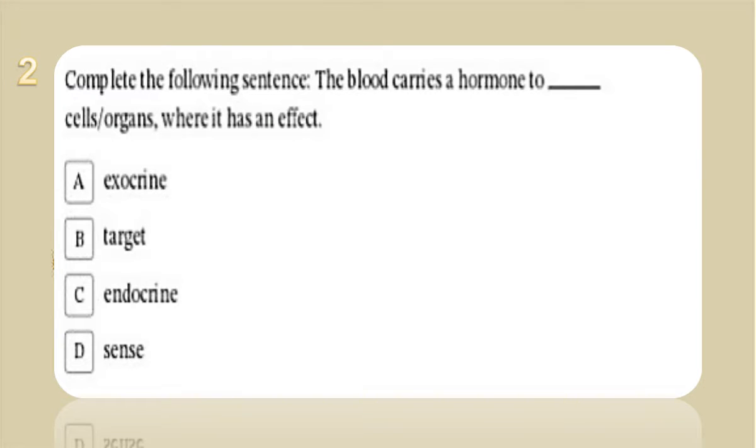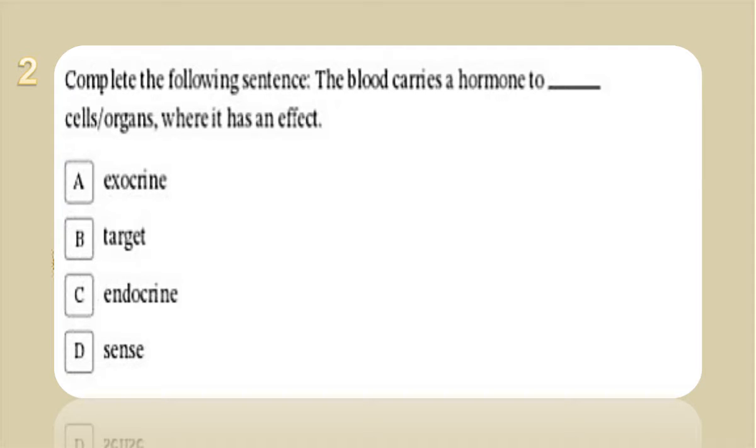Question 2 says: complete the following sentence. The blood carries a hormone to cells or organs where it has an effect. We call them, the cells the blood carries it to have a special name. We have exocrine, target, endocrine, and sense.